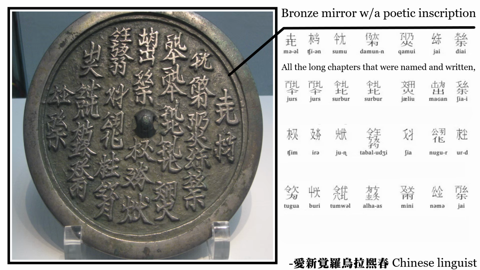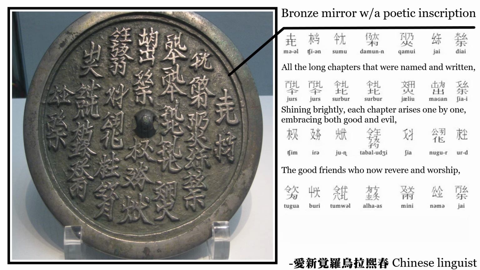So instead, I'm going to talk about this bronze plate from earlier. Turns out we actually do know what this says. It's a poem, so sit your ass down. All the long chapters that were named and written, shining brightly, each chapter arises one by one, embracing both good and evil, the good friends who now revere and worship, those who are sincere and faithful, I wish they may always remain, my closest circle.